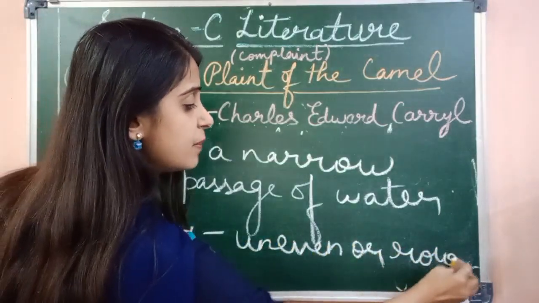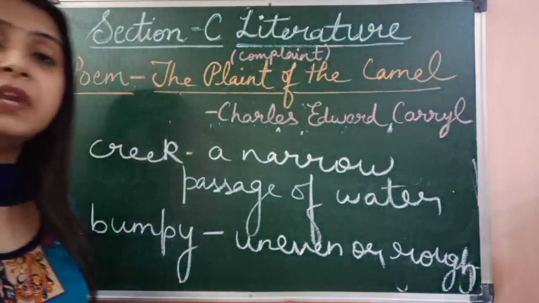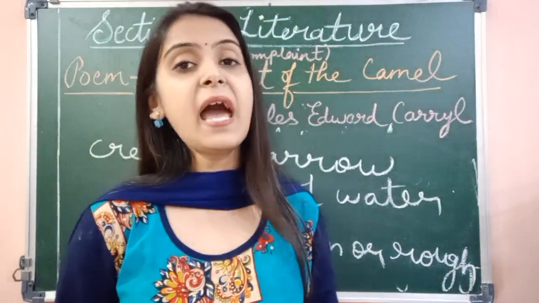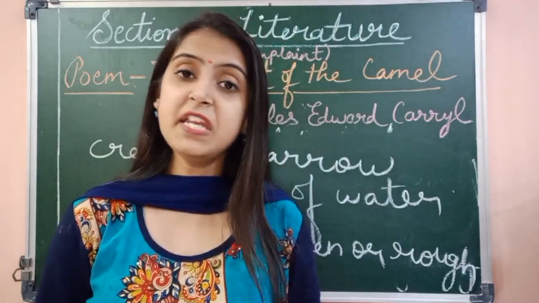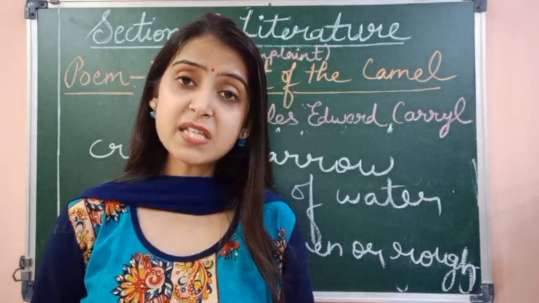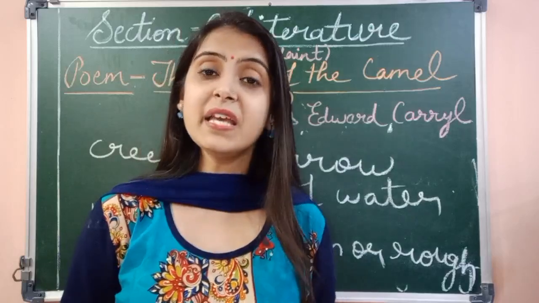So the camel says, unlike other animals, I am lumpy, bumpy and humpy. Okay, any shape does for me. I don't have any proper shape, right? Because I have a hump and my body is uneven.